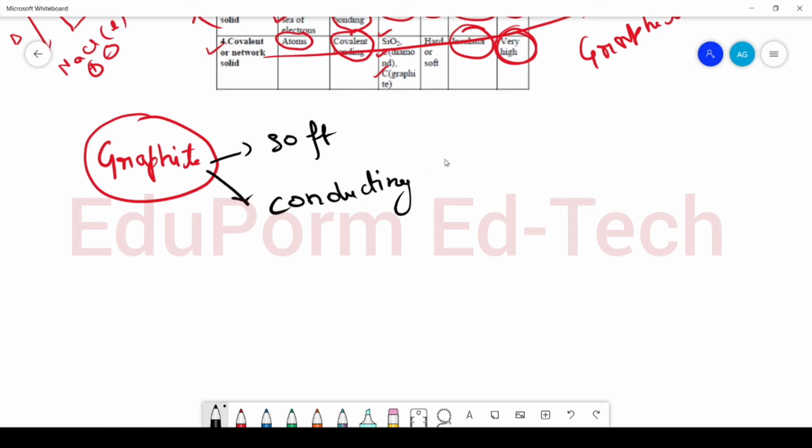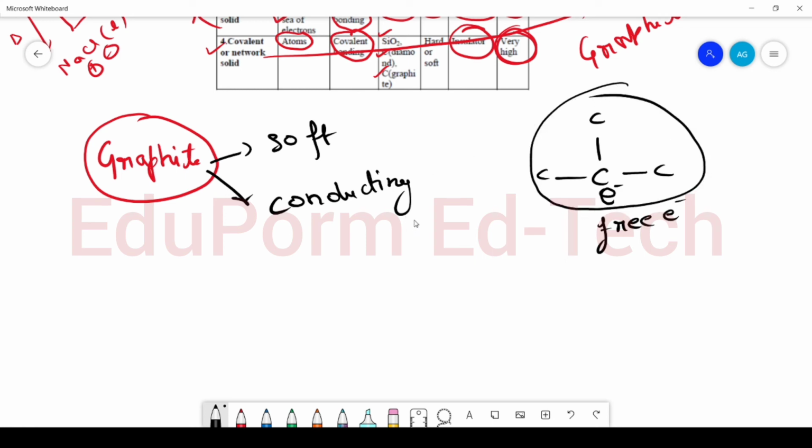So first of all, I will tell you why graphite is conducting. In the structure of graphite, each carbon atom is associated with 3 carbon atoms, and the fourth valency is vacant. That means a free electron is present. And because of the presence of this free electron, graphite becomes conductive.